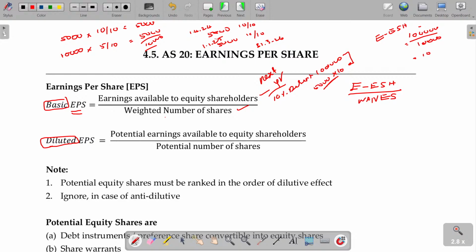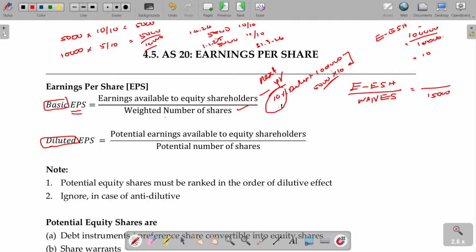See here. In this case, the number of shares will not be 10,000. The next year you will have 15,000 shares. What about the numerator? Is it 1 lakh or is there any change? Because of converting the debenture into equity shares, you will not pay interest in the coming year.